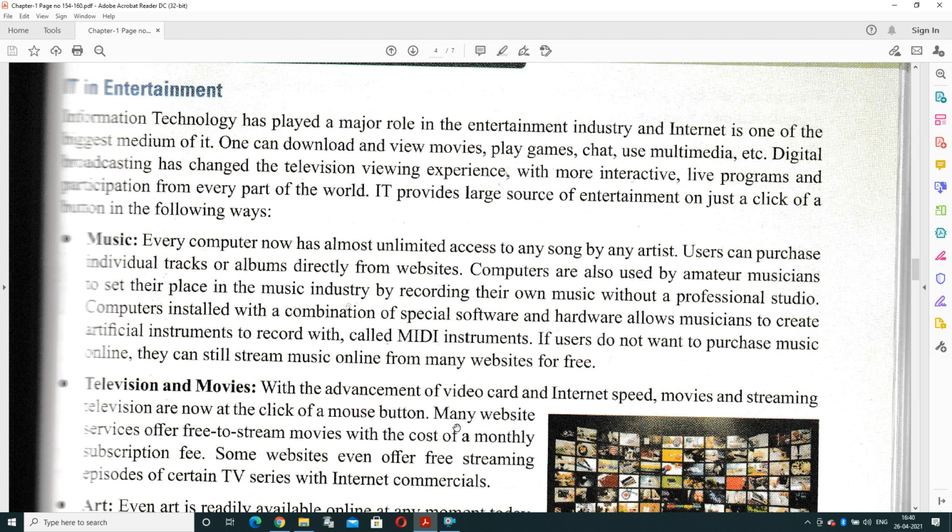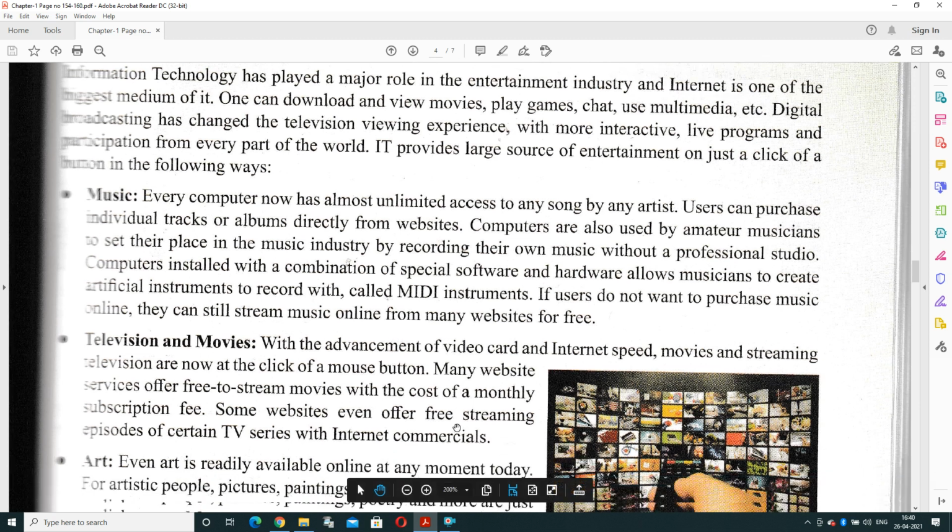Digital broadcasting has changed the television view now. Now all people can program online. All people can see the music system online. In the case of music, every computer now has almost unlimited access to any song. They can access any song at any time. They can record it. They can listen to it later on. They can keep it in their favorite list. They can make their own professional studio. Everything is possible with the help of IT.